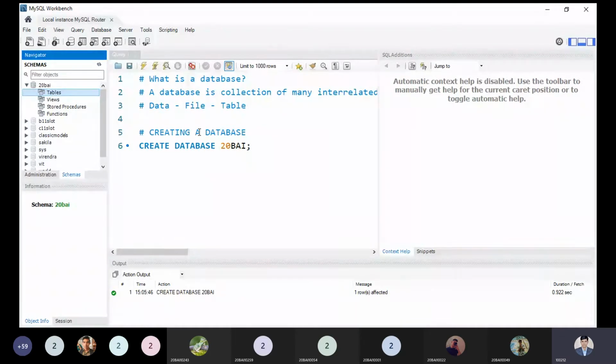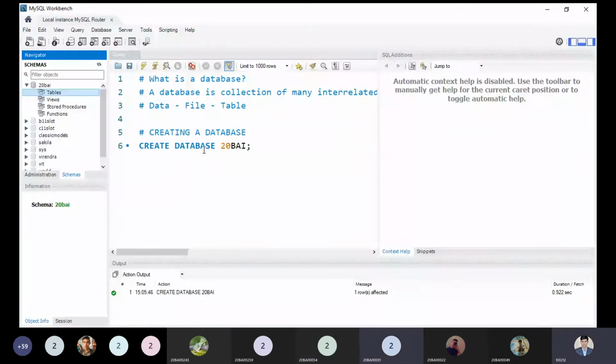So first we will try to use our table. A database can have many interrelated objects, which are known as tables, views, stored procedures, and functions in MySQL. After creating a database, we have created a database. It is a very simple thing by which we have created it. Now it is clear to all how to create the database. Is it clear to all right now?